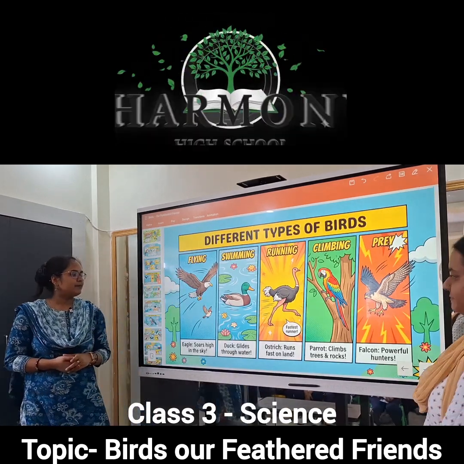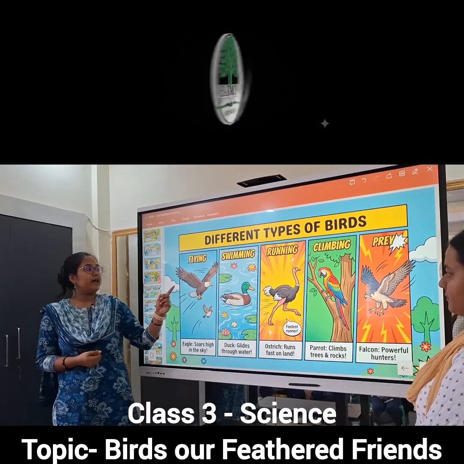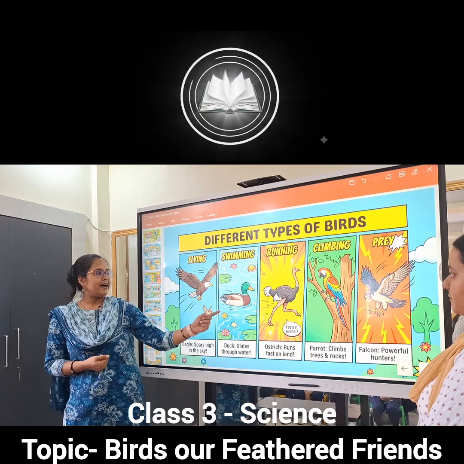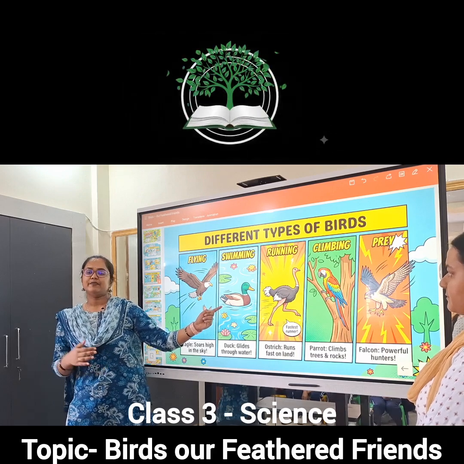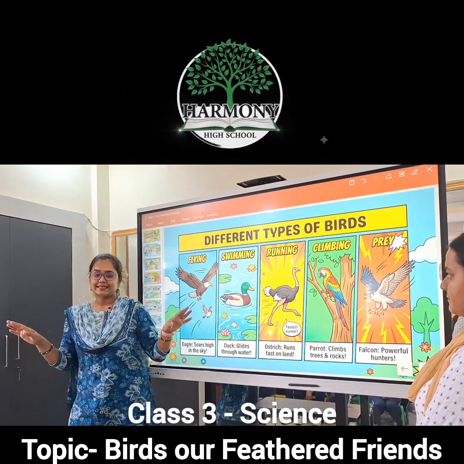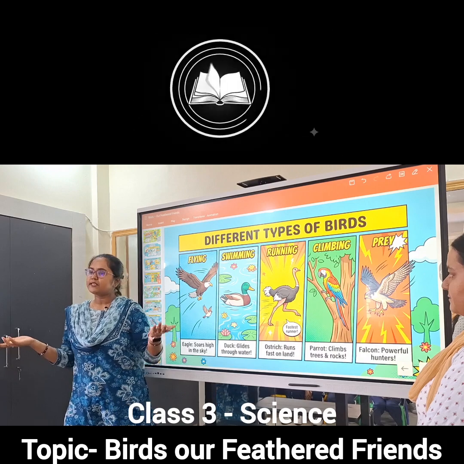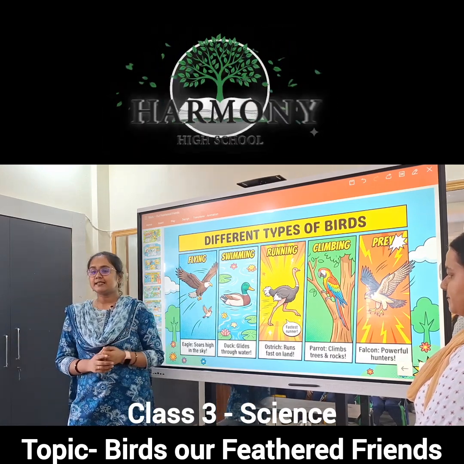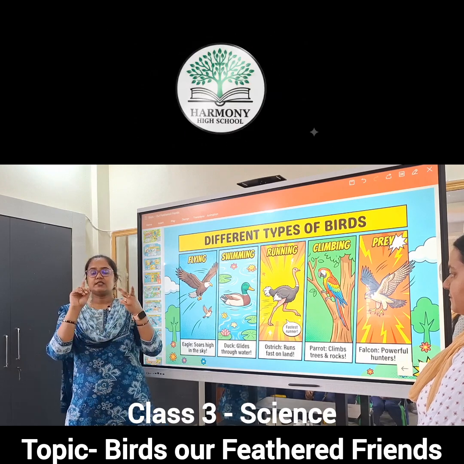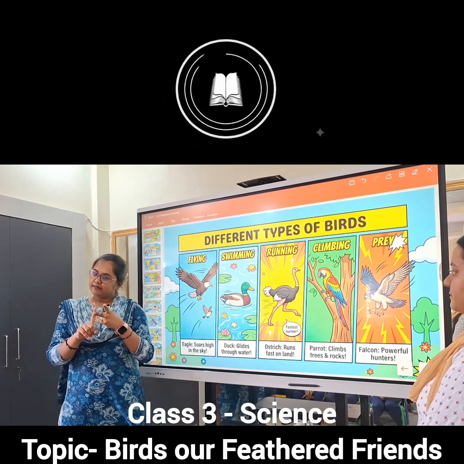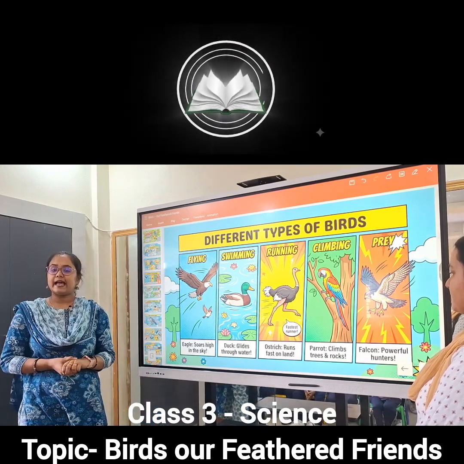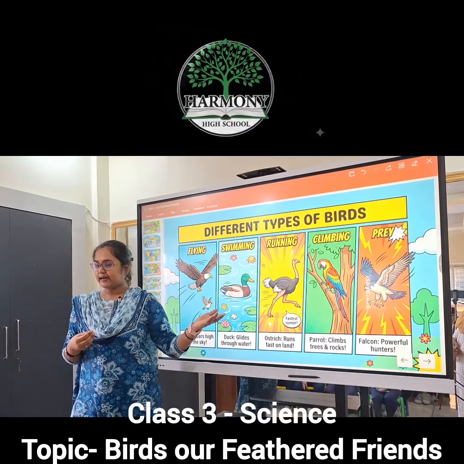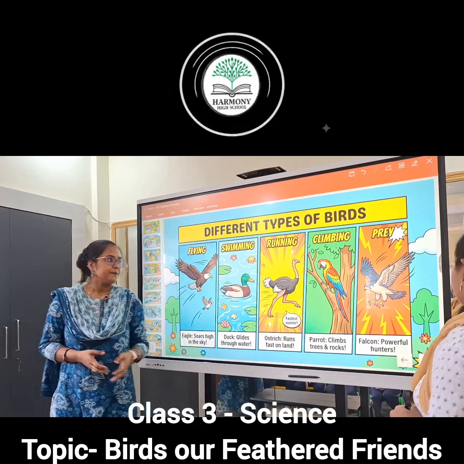Different types of birds. First one is the flying bird, like the eagle. The eagle can fly very slow or fast. Swimming bird: the duck. We have seen ducks in the pond. Whenever we visit villages, we can see ducks swimming. Third one is the running bird. You know the ostrich. The ostrich is the fastest running bird and the largest bird. Next is the climbing bird. Parrot is a climbing bird. Then the flesh-eating birds, like eagle and vulture.